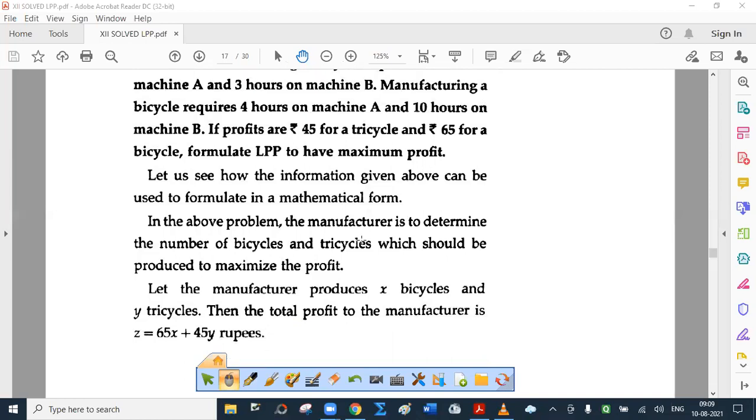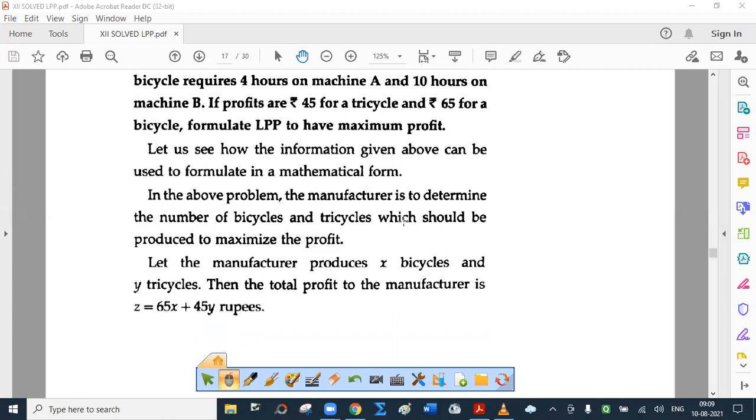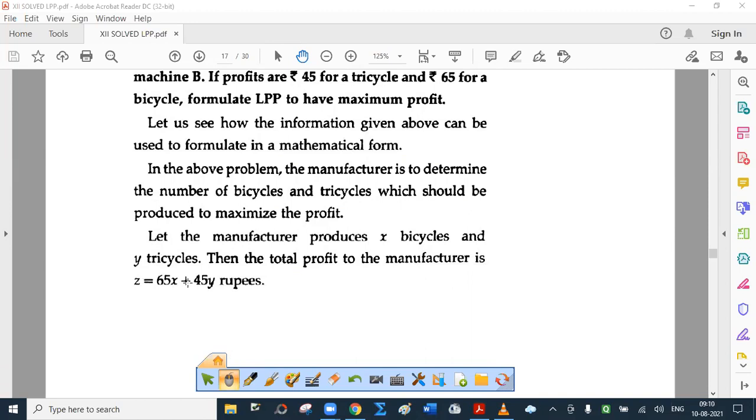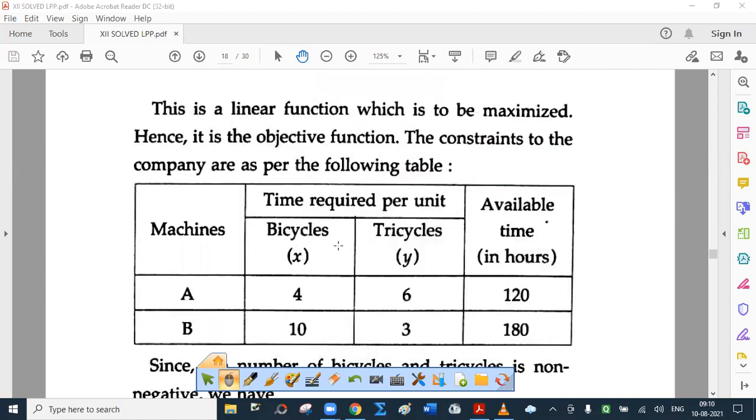Then the total profit to the manufacturer will be what? 65X plus 45Y. This is linear. We denote it by Z. So Z equal to 65X plus 45Y rupees. Now this is a linear function which is to be maximized and we call it an objective function.